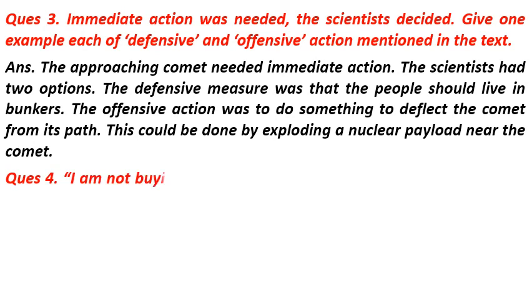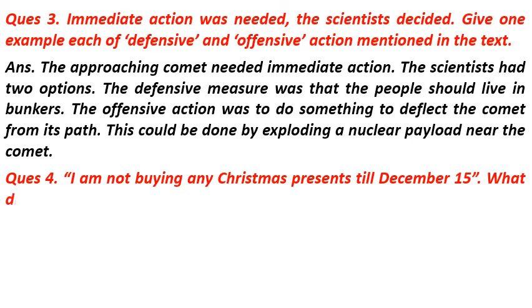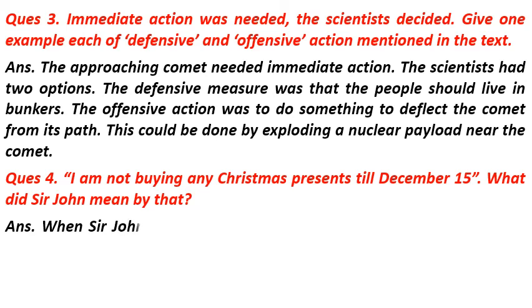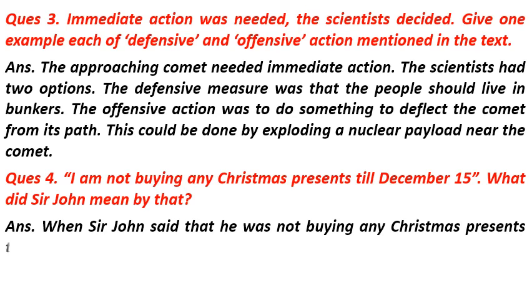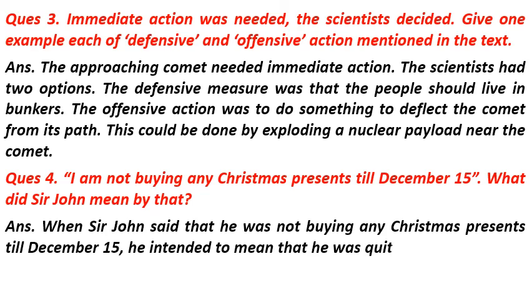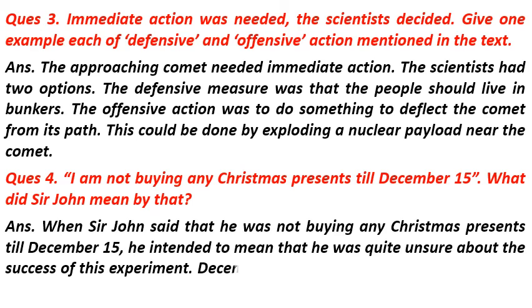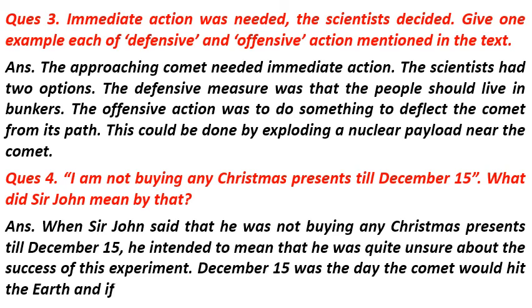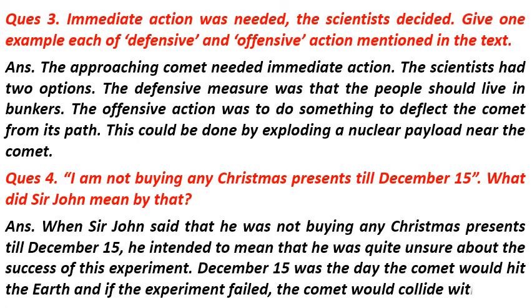Question number 4 is, I am not buying any Christmas presents till December 15. What did Sir John mean by that? The answer of the question is, when Sir John said that he was not buying any Christmas presents till December 15, he intended to mean that he was quite unsure about the success of this experiment. December 15 was the day the comet would hit the earth, and if the experiment failed, the comet would collide with earth.